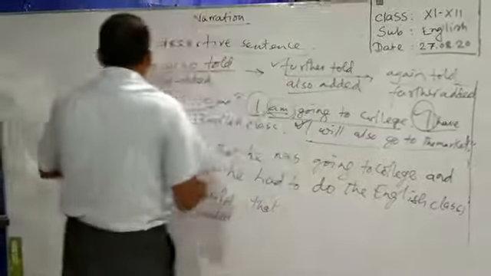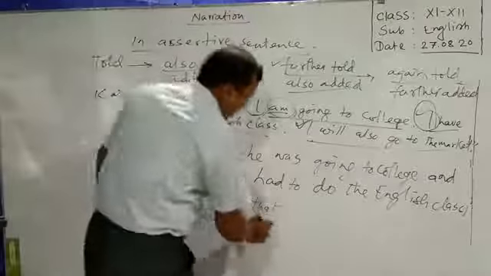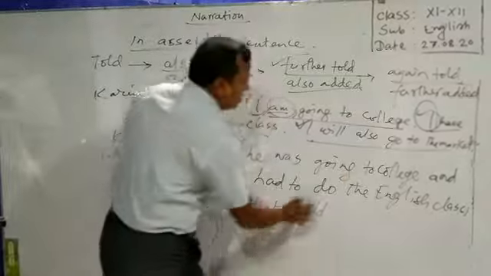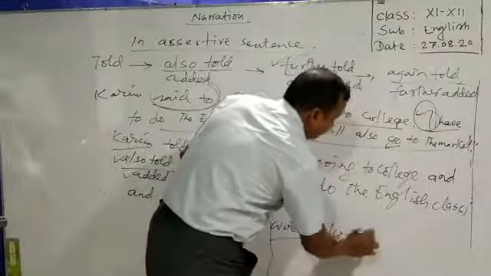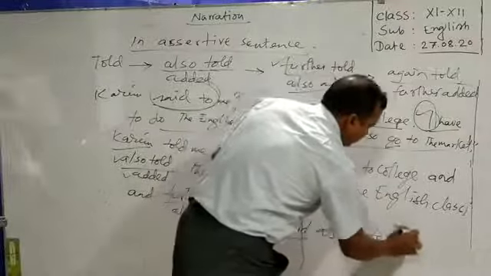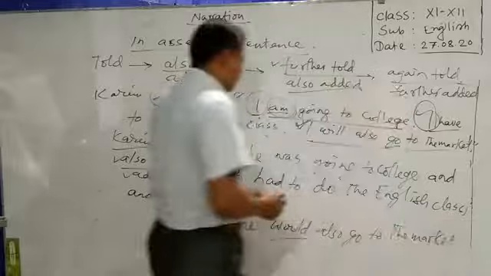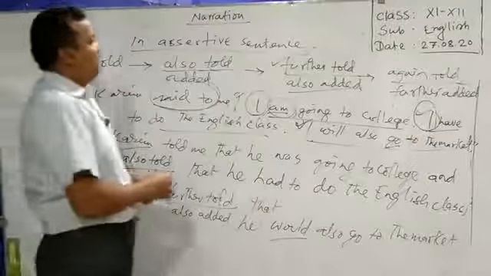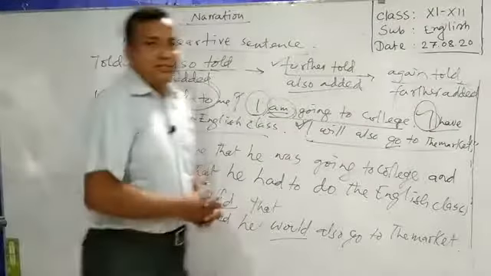I is indicating surely Karim, so once again we are using he. Will will be would here. Would also go to the market. So in such a way, we can face many speeches of the same speaker at a time.